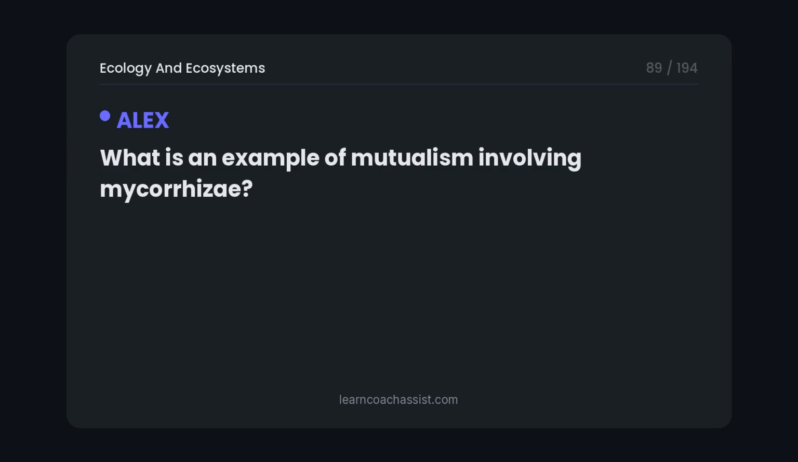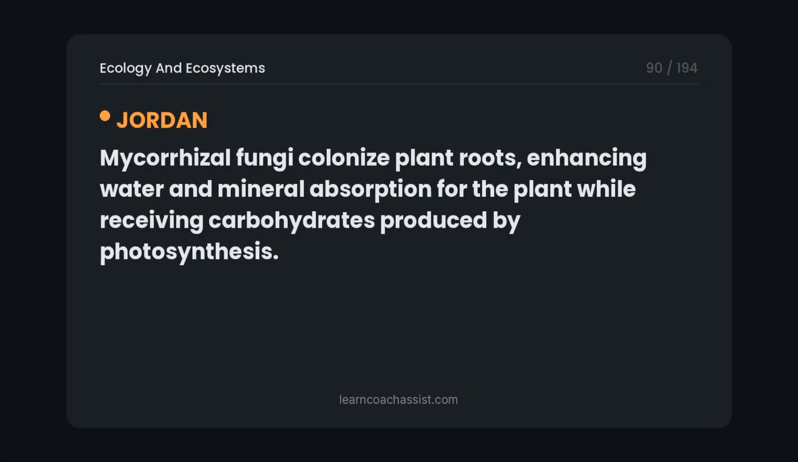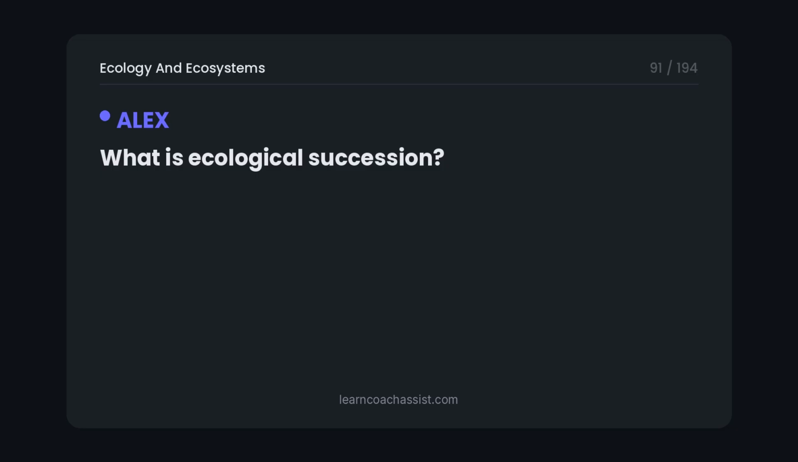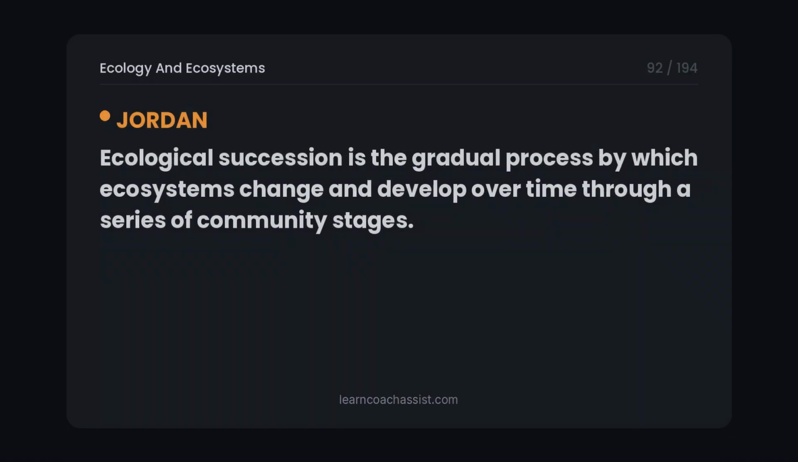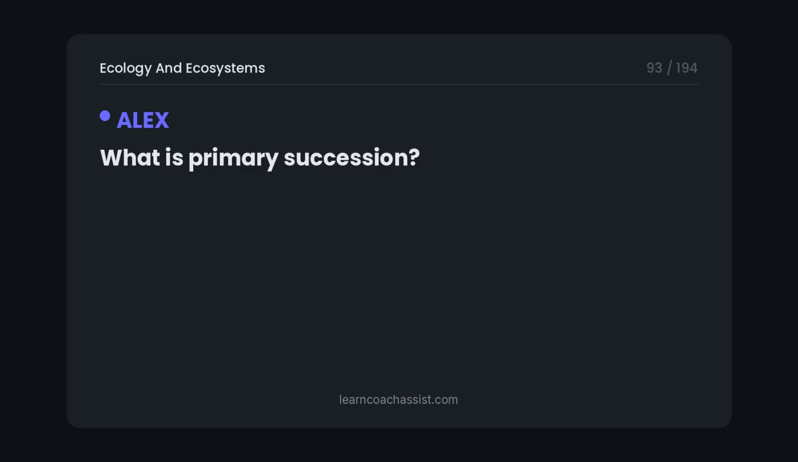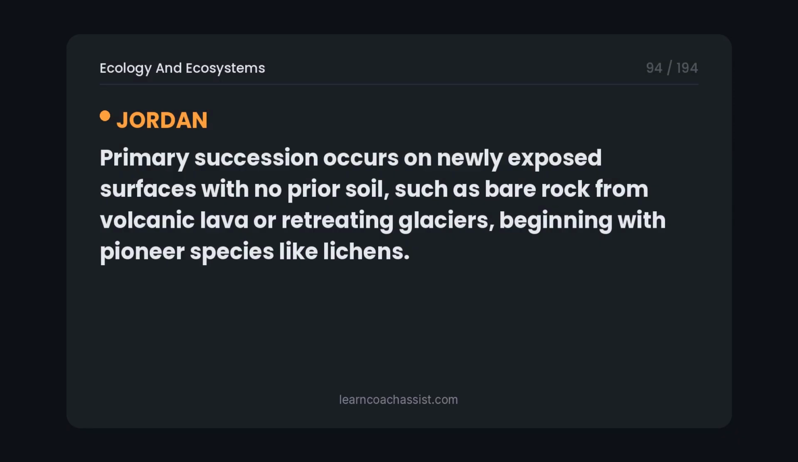What is an example of mutualism involving mycorrhizae? Mycorrhizal fungi colonize plant roots, enhancing water and mineral absorption for the plant while receiving carbohydrates produced by photosynthesis. What is ecological succession? Ecological succession is the gradual process by which ecosystems change and develop over time through a series of community stages. What is primary succession? Primary succession occurs on newly exposed surfaces with no prior soil, such as bare rock from volcanic lava or retreating glaciers, beginning with pioneer species like lichens.